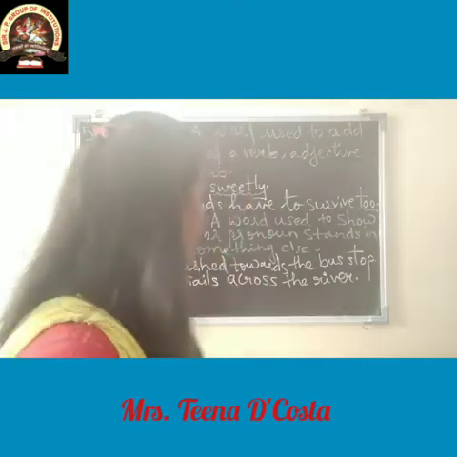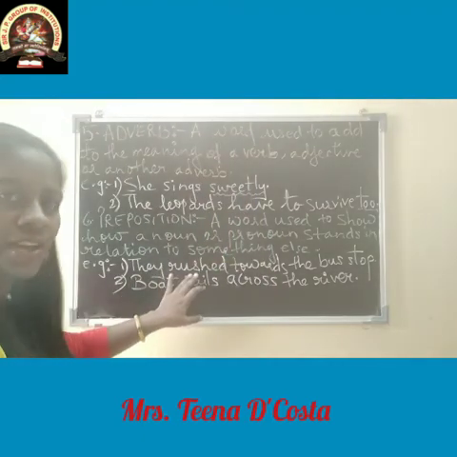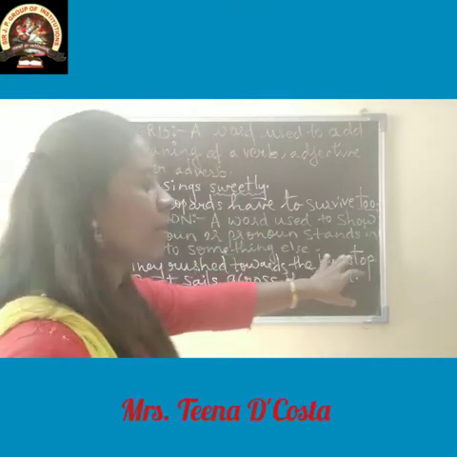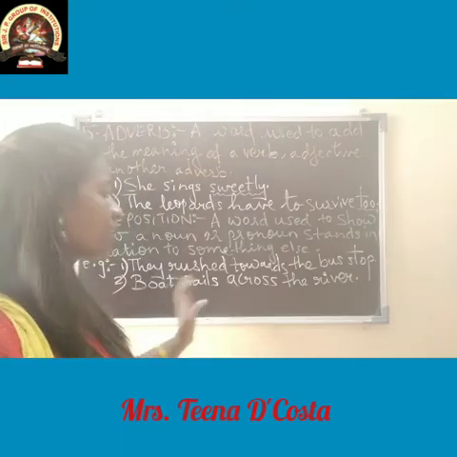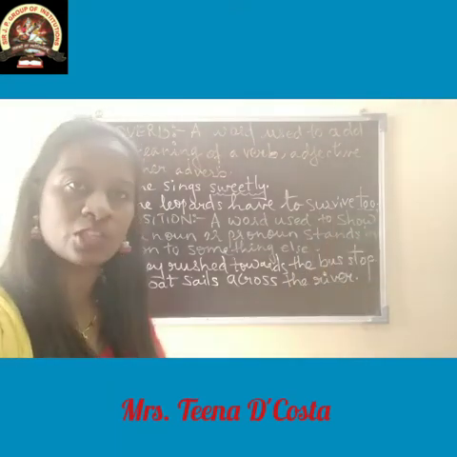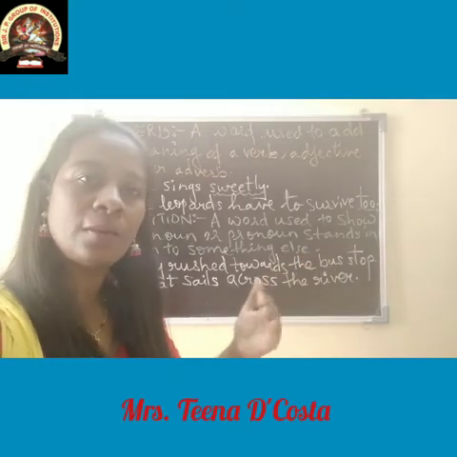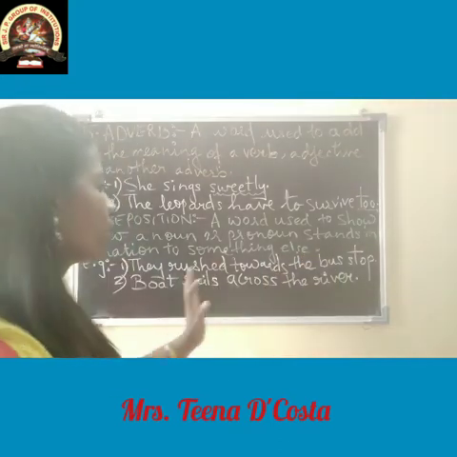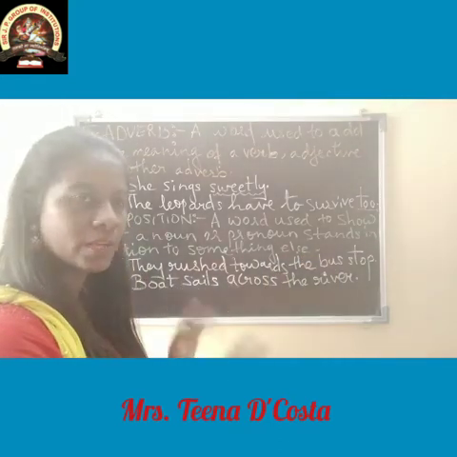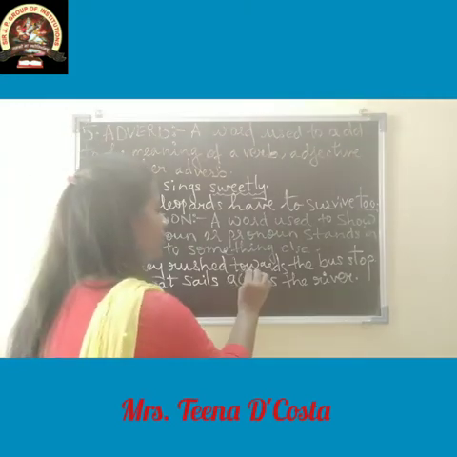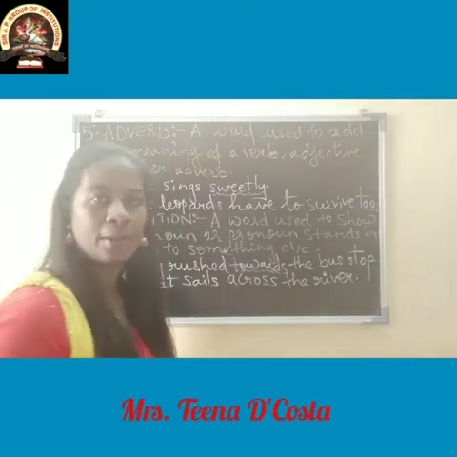Okay, so let's see. They rushed towards the bus stop. So where did they rush? Towards the bus stop. So it's showing the direction towards the bus stop. So it is showing the connection in the sentence. Here you can see towards, this word is your preposition.